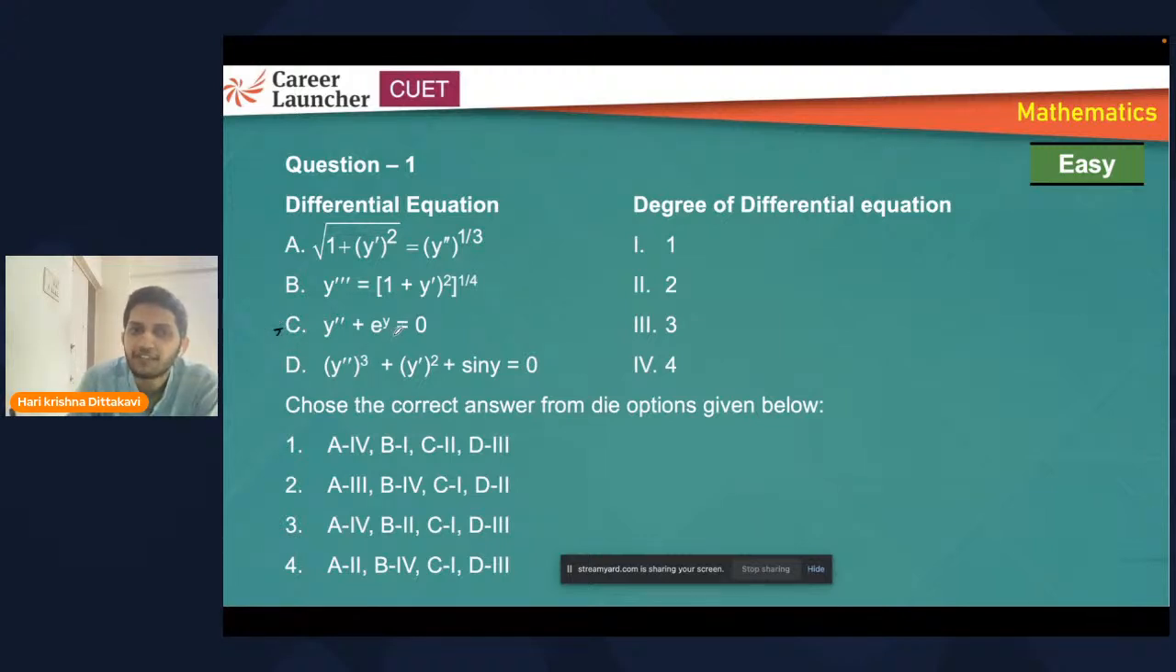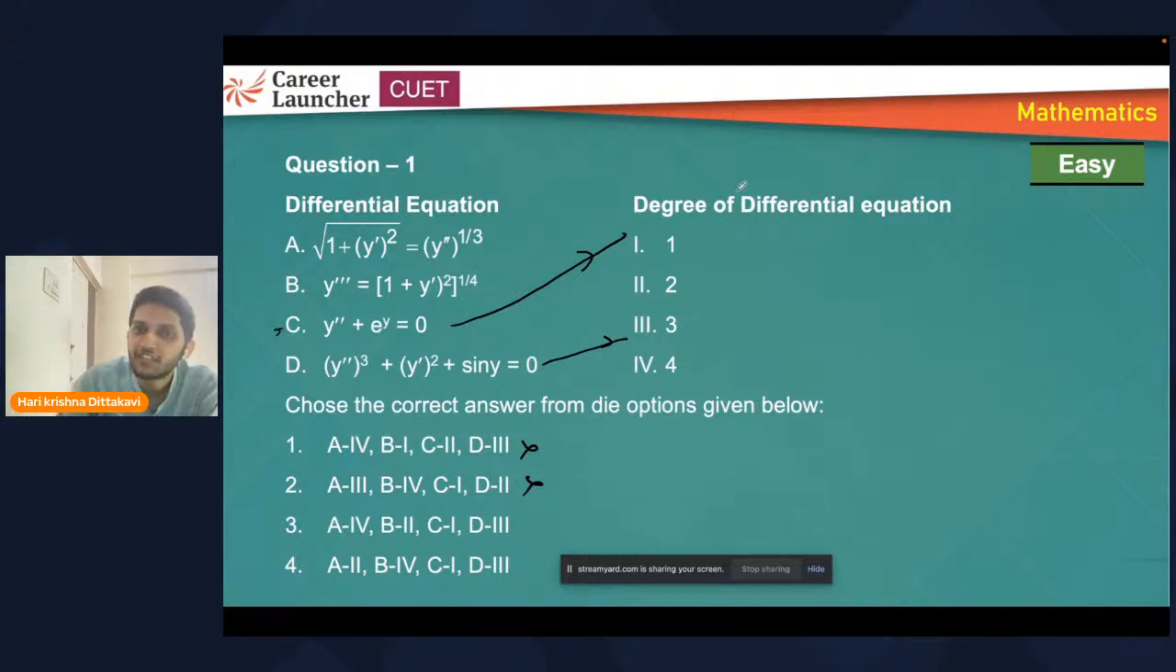y double dash plus e power y is equal to 0. What is the degree of this? Highest order is y double dash, so the degree of this is 1. Again, the D option, highest order is this, and the degree of this one is 3. So these two are easy. C is 1 and D is 3, so you can eliminate those two options. Now it is all about 3 and 4. So one of them you need to get.